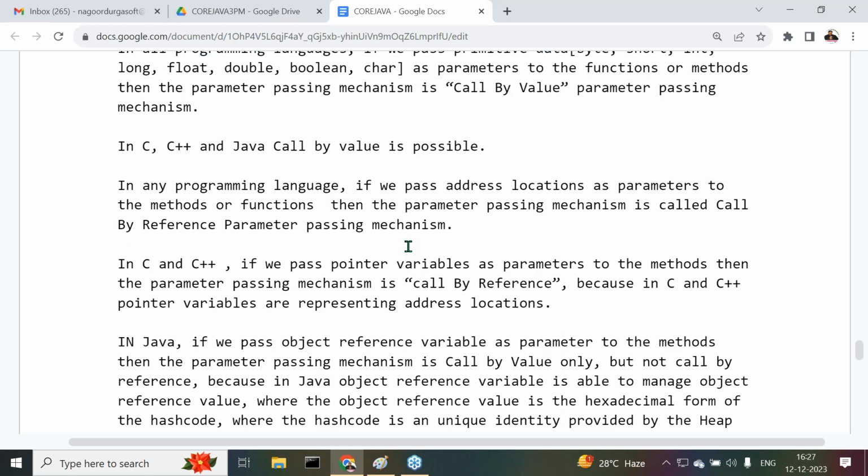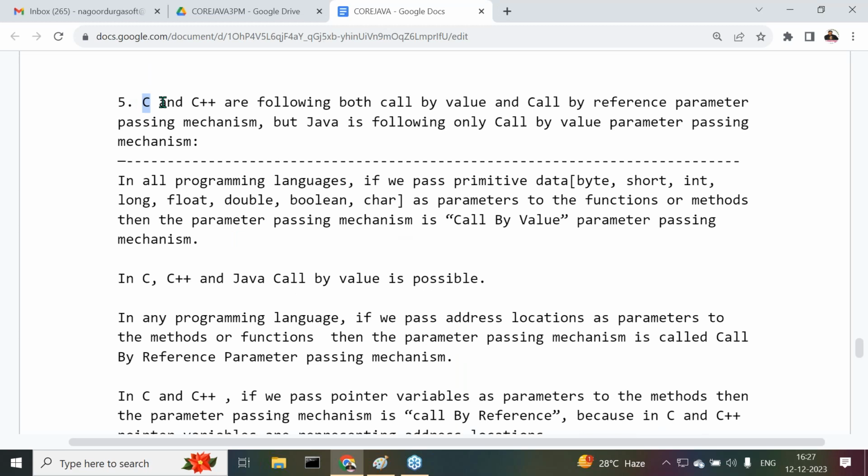Due to these reasons, what is the conclusion here? We are able to say that C and C++ are following both the call by value and call by reference parameter passing mechanisms, but Java is following only call by value. There is no chance of call by reference in the case of Java. In the case of C and C++ only, call by reference is available. So these are all the points we are understanding clearly.